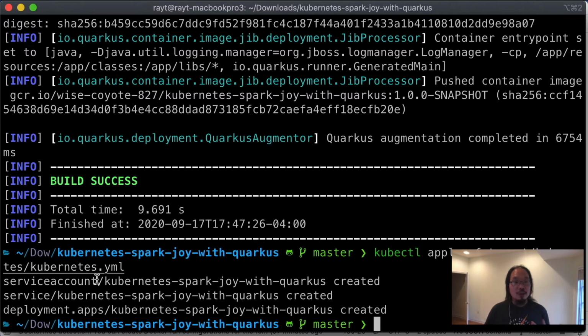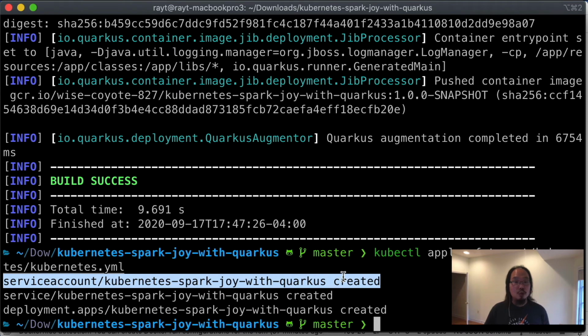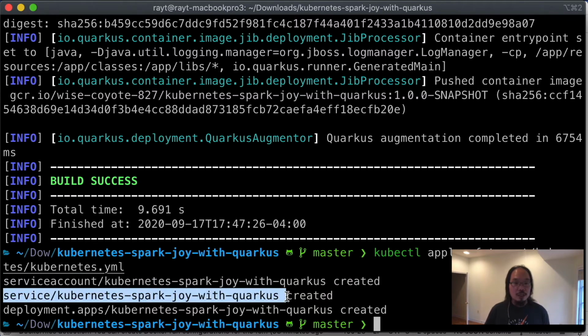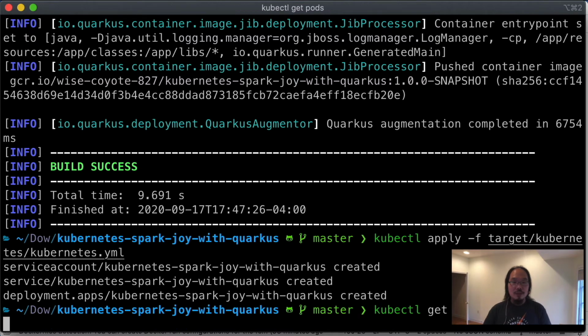So now it actually created three things for me. There's a service account, which you can use to restrict additional access from your application to Kubernetes. This is a very good security feature. So you can configure the rules that what your application can do within Kubernetes using the service account. It also created a load balancer so that we can load balance between multiple instances of the backend. And finally, the deployment is the application itself. And let's see if everything's up and running.